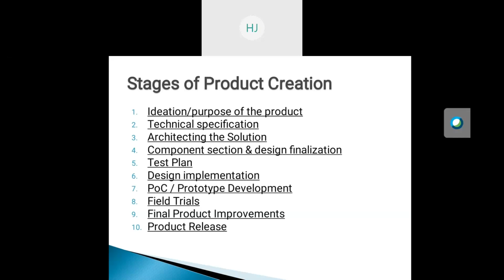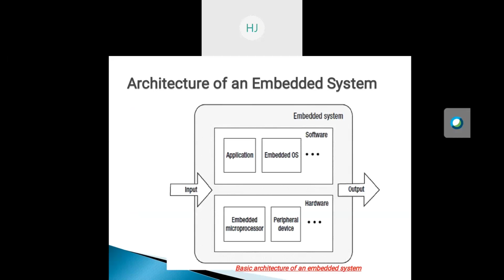And the main thing is that documentation is necessary with the product release. Product page on the website, quick introduction video, data sheets, user guidance, setting up the support channel, and online support are also important with the product launch. These are some features of product creation. Now the next point is the architecture of the embedded system.